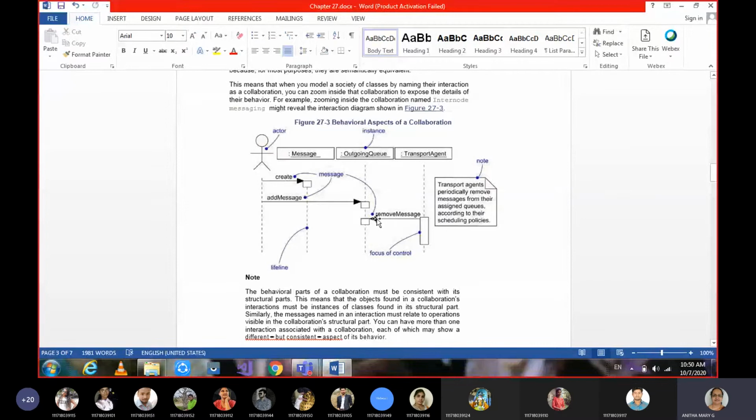Sequence diagram, many times I told you. Since objects are sending messages, at least if I had said interaction diagram. Interaction is done between the objects, and messages are sent from one object to the other. If it is with respect to time ordering of messages in the lifetime, and wherever it is active, that is what we call the focus of control. Such a diagram we call a sequence diagram. Why? Because messages are sequentially given according to the time they were sent. So that's why this diagram is called a sequence diagram.